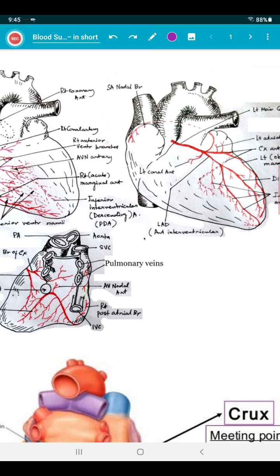On the basis of the continuity of the posterior interventricular branch, where it is coming from, from right or from left coronary artery, the term right coronary predominance has been coined, or left coronary predominance has been coined. So what does coronary predominance mean? You understand now. The posterior interventricular artery provides a few branches to the diaphragmatic surface of the right and left ventricles, but the most significant branches are the septal rami.